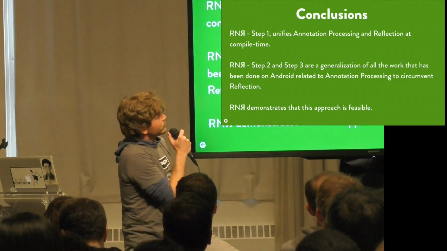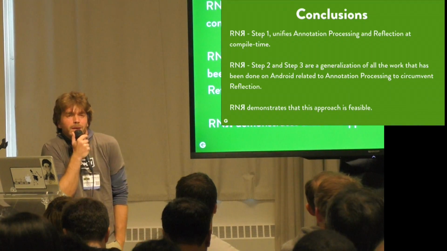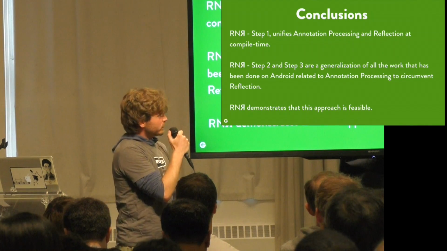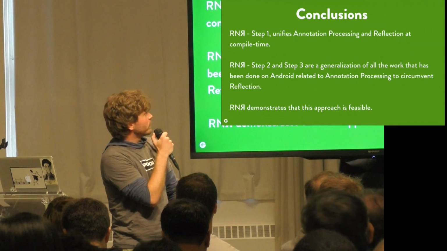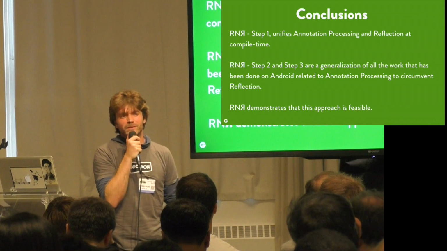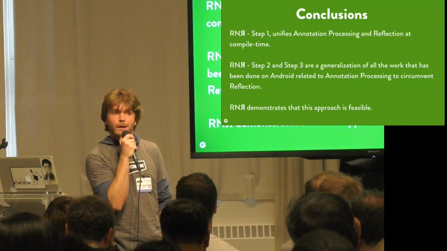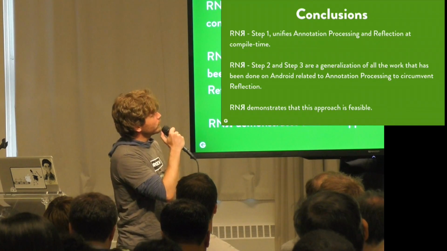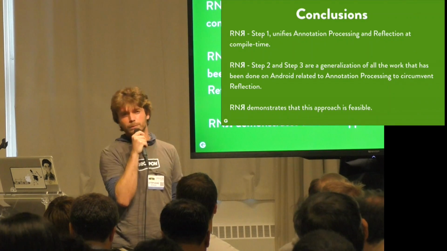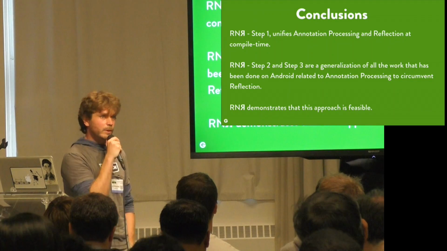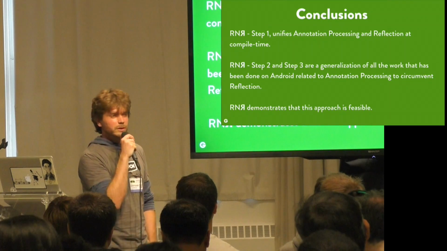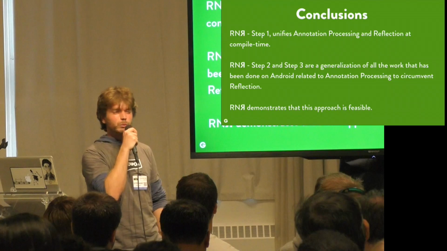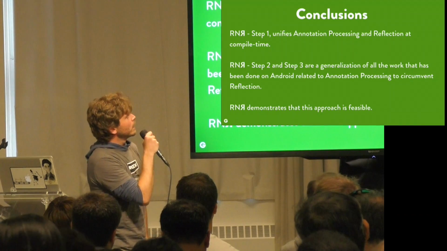As a conclusion, for step 1 of RNR, we think that it should be possible to unify completely annotation processing and reflection at compile time. So maybe that's something that's interesting for the Java community at large, or even for new languages like Kotlin, or new languages that would like to design their annotation processing APIs and reflection APIs so that they match each other, they are easier to remember, easier to use, more compatible, and so on.